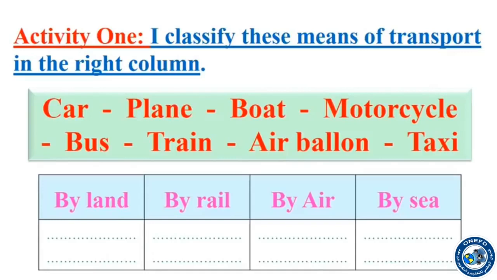The means of transport are car, plane, boat, motorcycle, bus, train, a balloon, and taxi. How do they move? Is it by land, by rail, by air, or by sea or water?